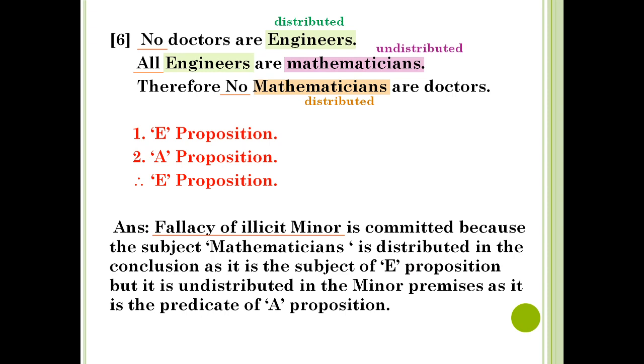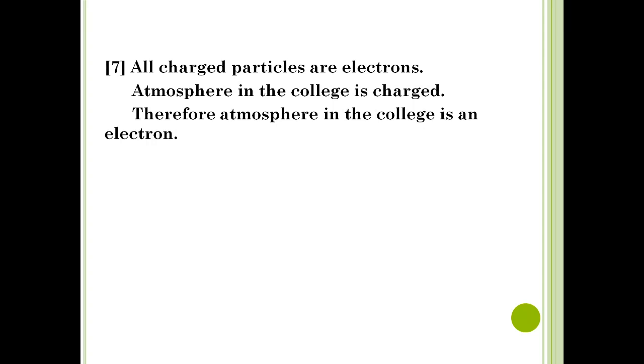Now we come to the seventh. All charged particles are electrons. Atmosphere in the college is charged, therefore atmosphere in the college is an electron. Here there are three propositions in this argument, therefore it is a categorical syllogism. Now here we have to note down that the first is A proposition, the second is A proposition, and the third, the conclusion, is also an A proposition. But we have to check one more thing, that is the distribution of terms. Yes, it is distributed, all terms are distributed.